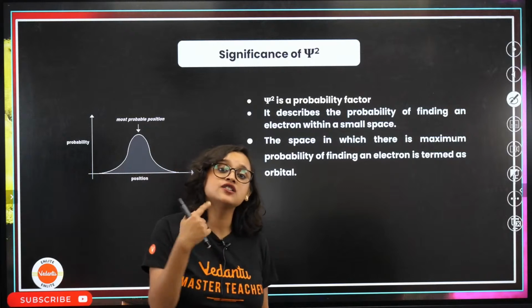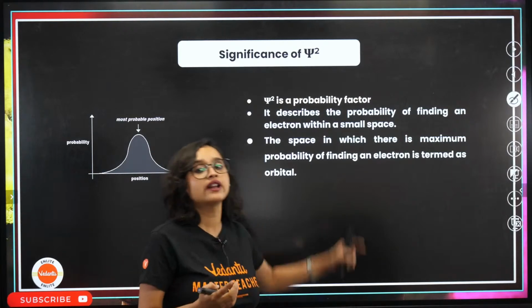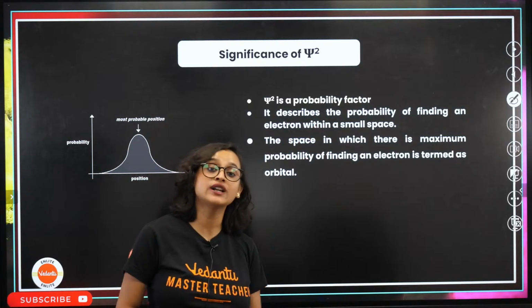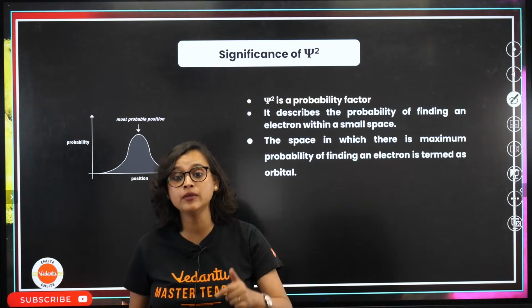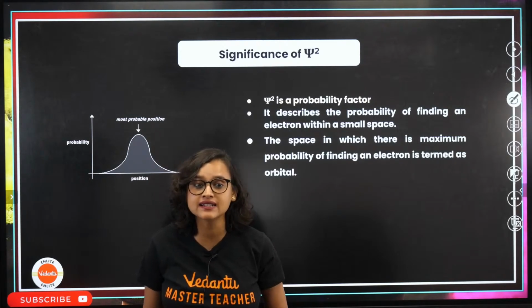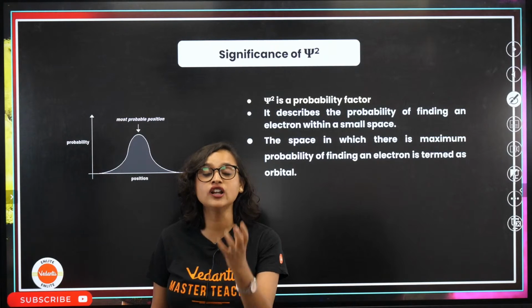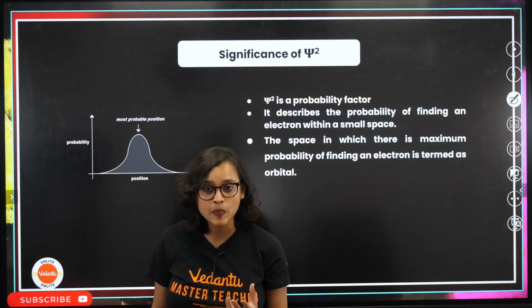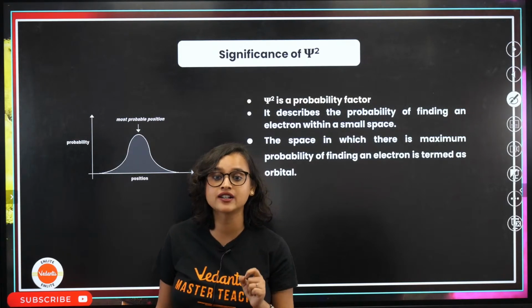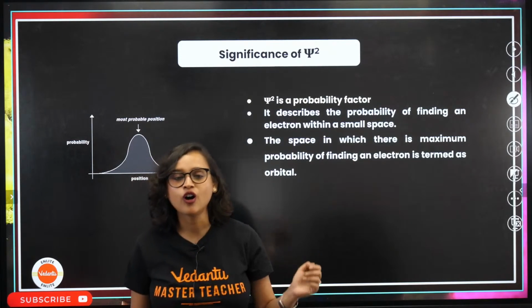So what is the significance of psi square now? Psi square is the probability factor. It describes the probability of finding an electron within a small space. And the space in which there is maximum probability of finding an electron is your orbital.